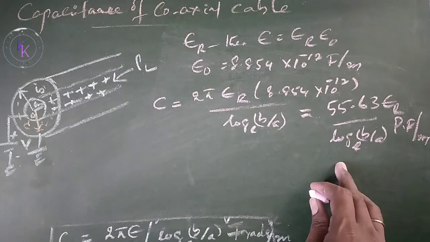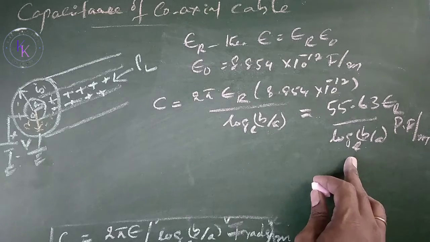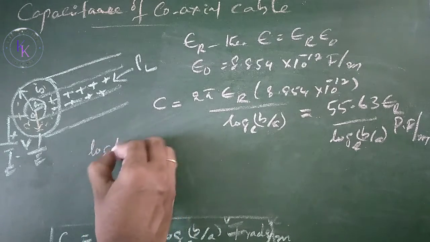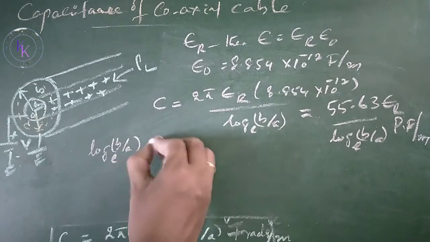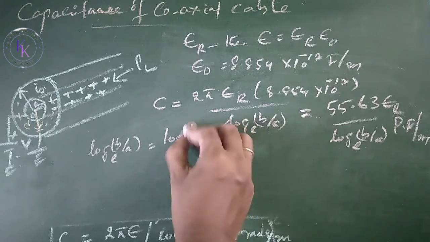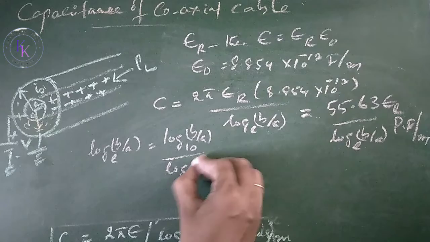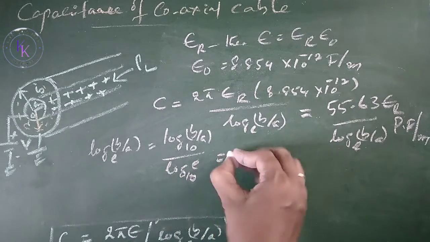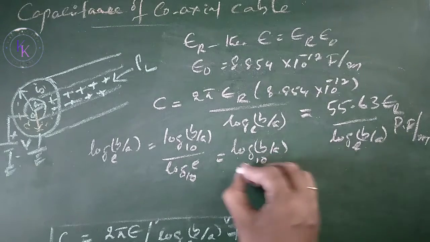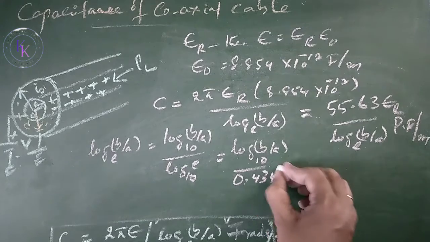Now converting the denominator log to the base e into log to the base 10. So we know log B by A to the base e equals log B by A to the base 10 divided by log e to the base 10, which equals log B by A to the base 10 divided by 0.4343.